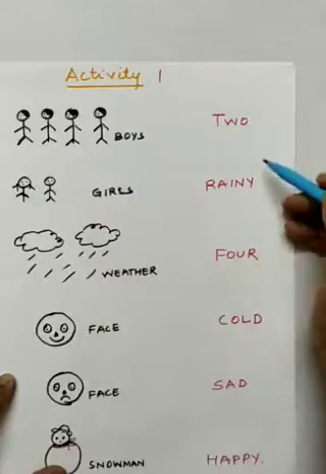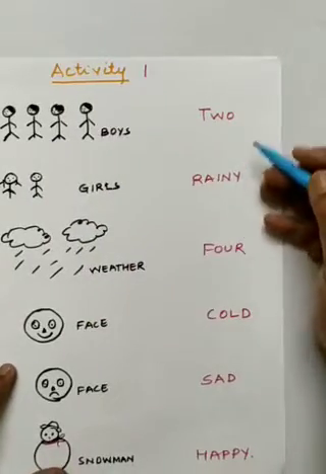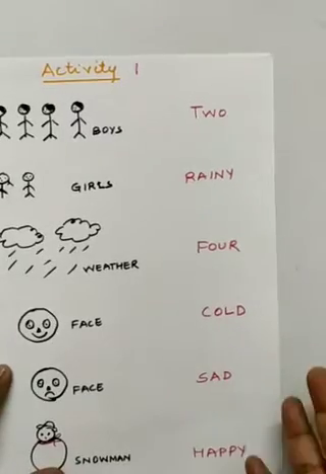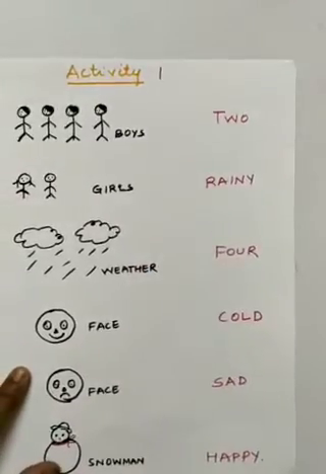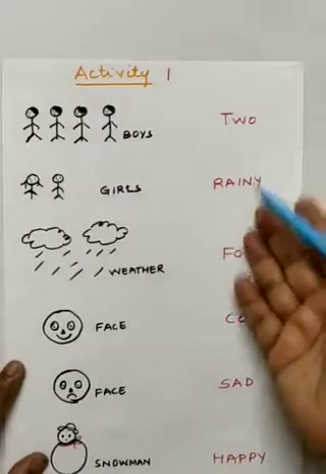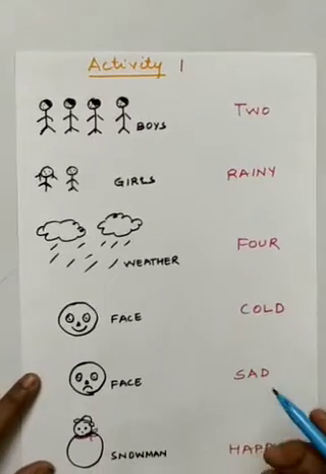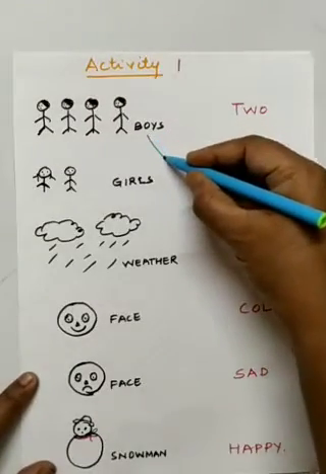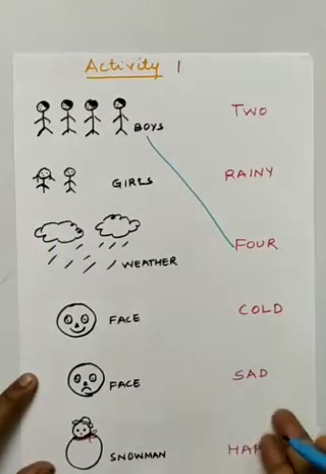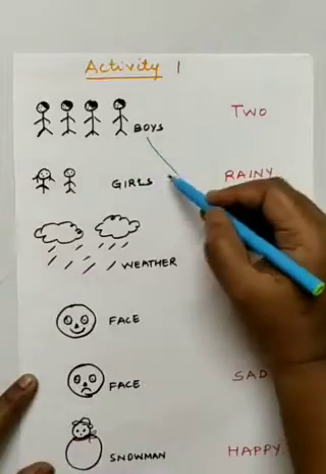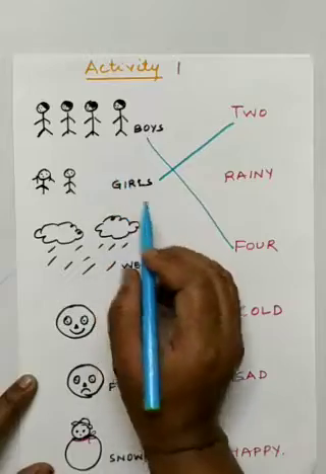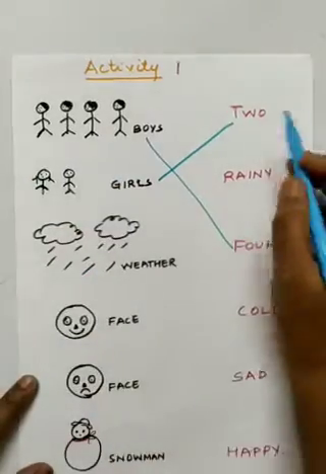You can see here 4 boys, because your options are there. From whatever options are given, from that only you have to write. You can say tall boys also, short boys also, or smart boys also, but those things are not given about the boys. Here 4, so we are writing 4. Now girls, here is anything beautiful there? Nothing. Here 2 is there, so 2 girls.